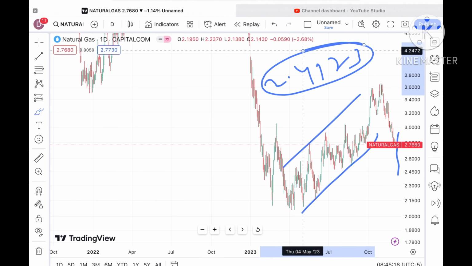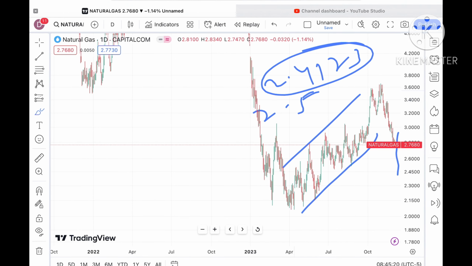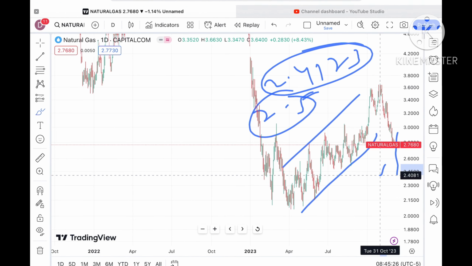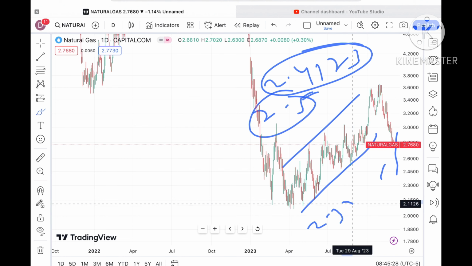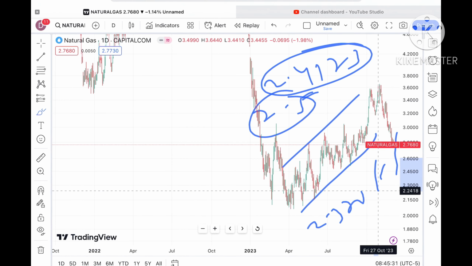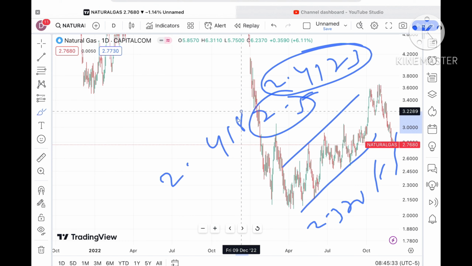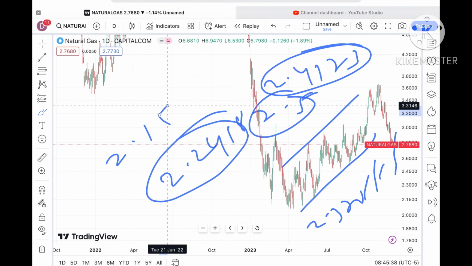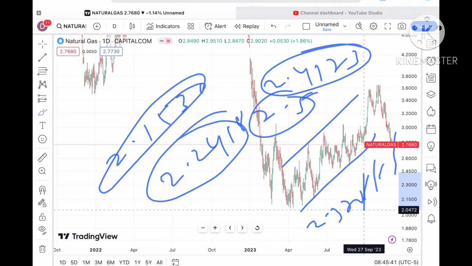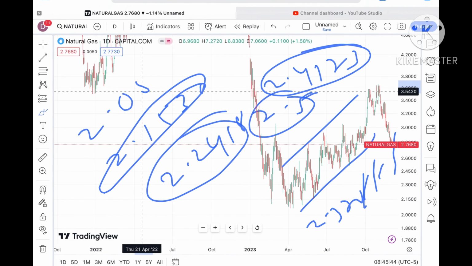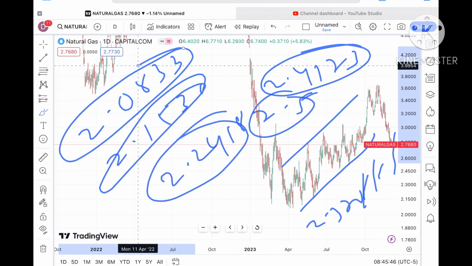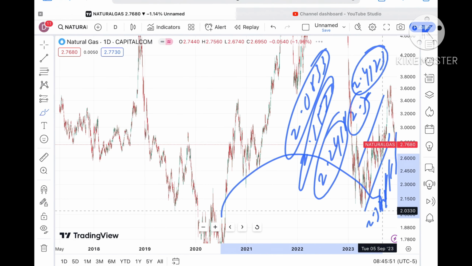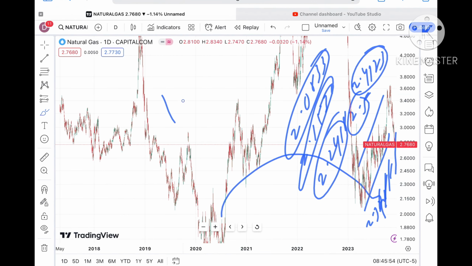After it falls below a level of 2.5, a further downfall we can see, and chances are very high it will fall below 2.4 to a level of 2.3706. If it goes below that level, a level of 2.2418 is there, and below that a chance of touching 2.1538, and then around $2.0833. Now if the price falls below that level, a further fall we can see, and then it can touch around 1.9326.